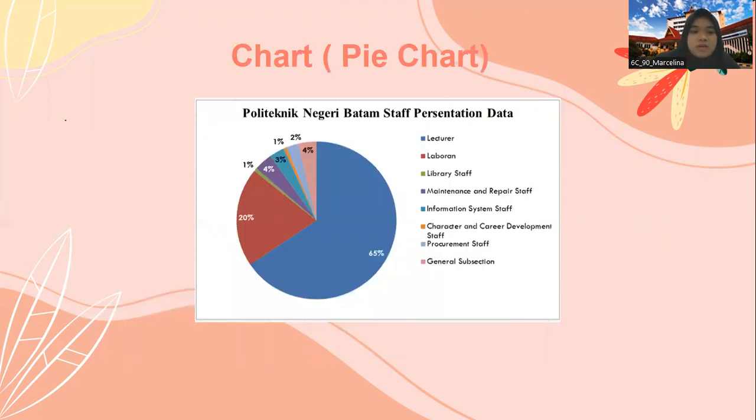Next. This is the example of a pie chart. The chart gives information about the percentage data of Politeknik Negeri Batam staff. It is clearly seen that lecturers make up the largest fraction of Politeknik Negeri Batam staff, while library staff and character and career development are the smallest. The second largest is laboran, shown on the chart as 1/5 of Politeknik Negeri Batam staff. Next, followed by maintenance and repair staff and general subsections with 4% each of the total Politeknik Negeri Batam staff.